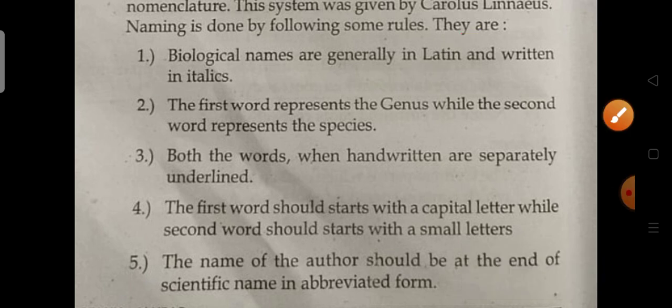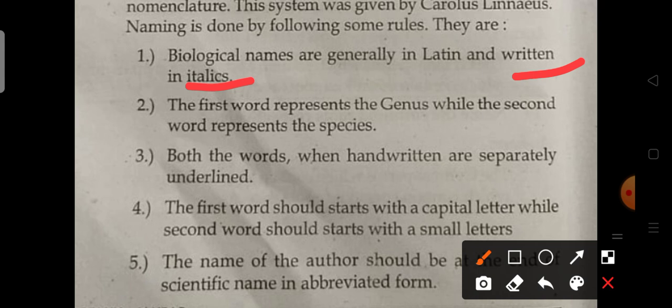This is the first principle. Okay, and next rule. The second one is: the first word represents the genus, and the second word represents the species. Next, the third rule: both the words, when handwritten, are separately underlined. Like when you are writing the scientist name, we have to write separately. We have to underline both the words, the genus and species, when handwritten.